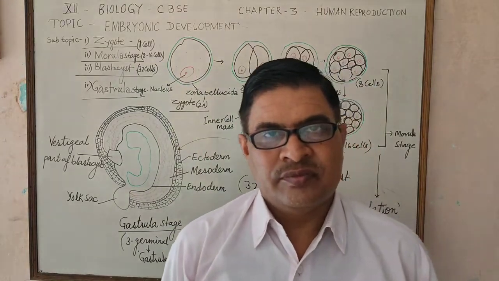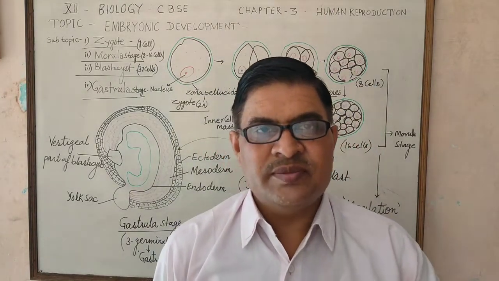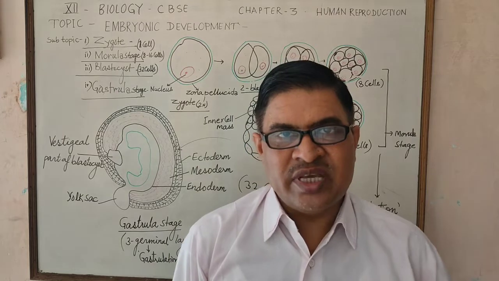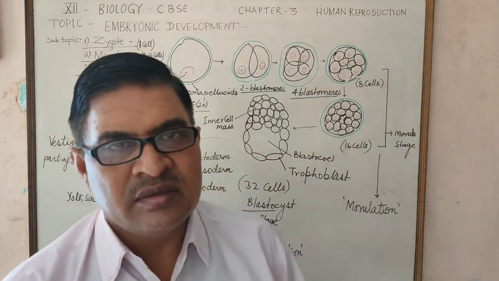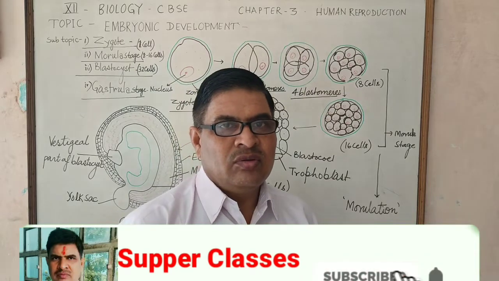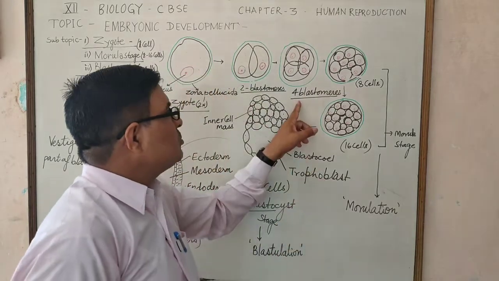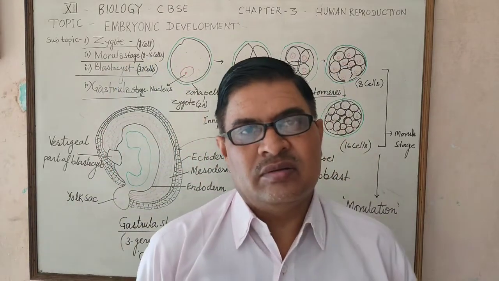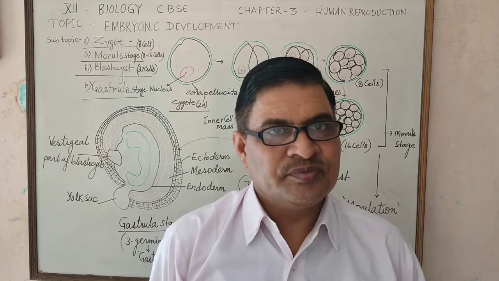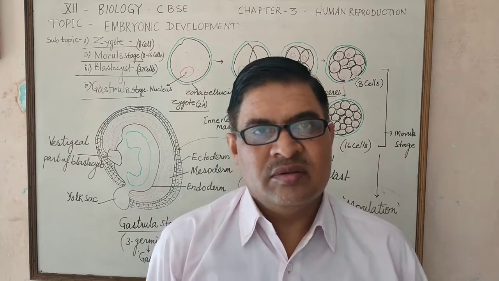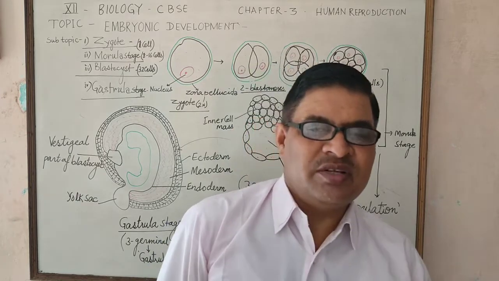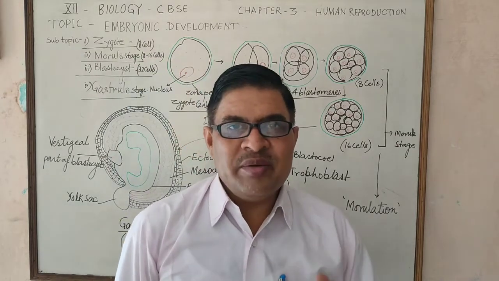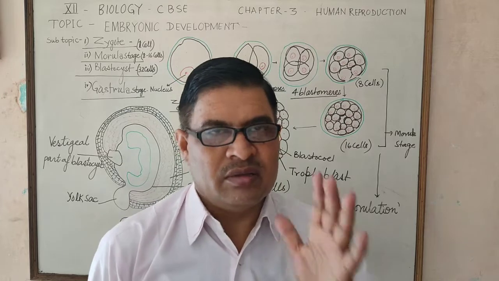After this two blastomere stage, it again divides and produces a four-cell embryo, which is called four blastomeres. But in the second division from two blastomeres, the next division is perpendicular to the first division. This is the peculiar property of embryonic development in the human.